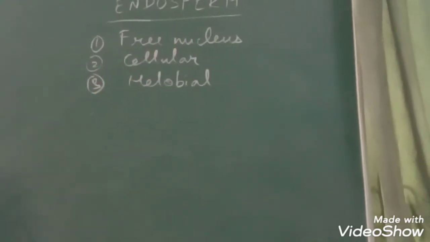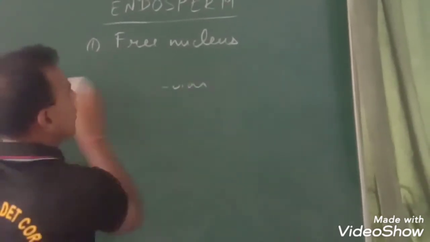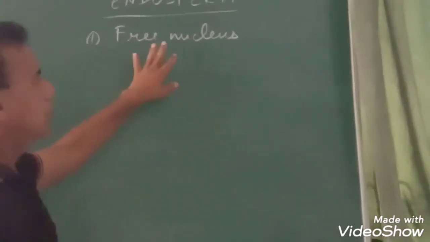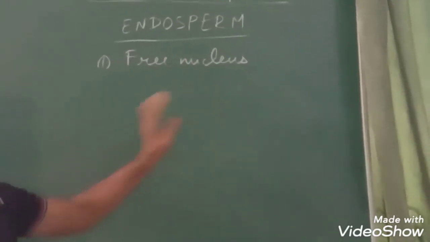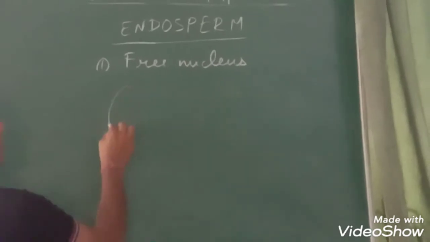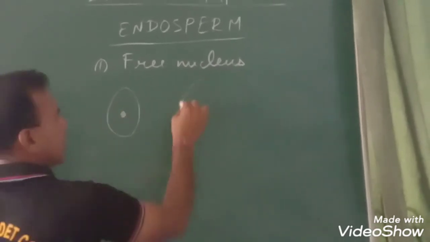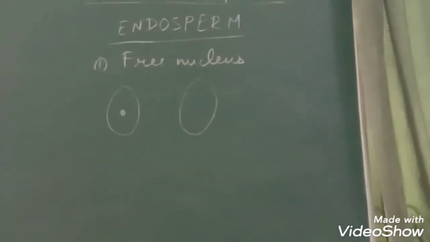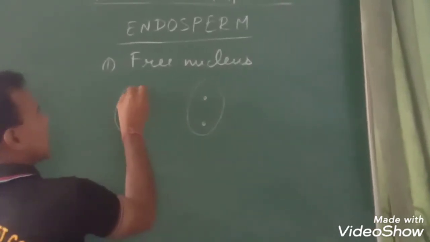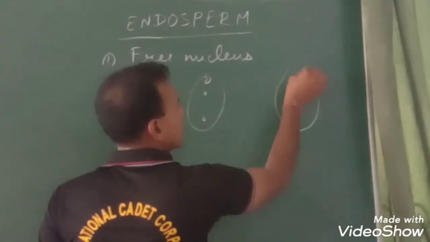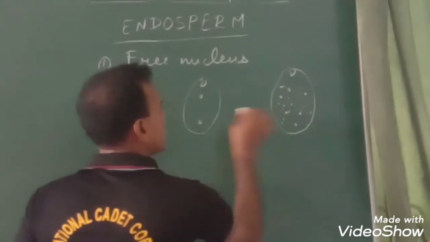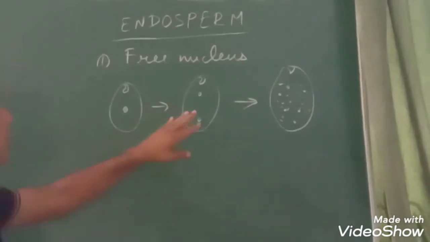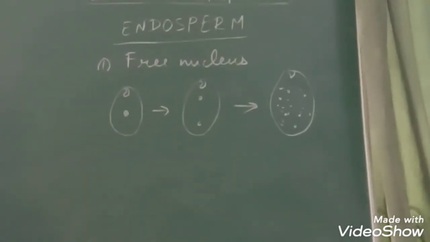Now, first coming to the free nuclear type of endosperm. As the name indicates, the division in this endosperm is free nucleate. It is not followed by wall formation. For example, PEN divides by mitotic divisions, making two nuclei. This is the embryo, and so many nuclei are formed without any wall formation. That is called free nuclear endosperm.